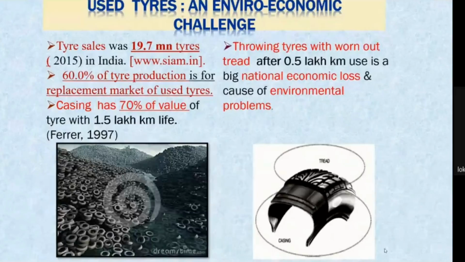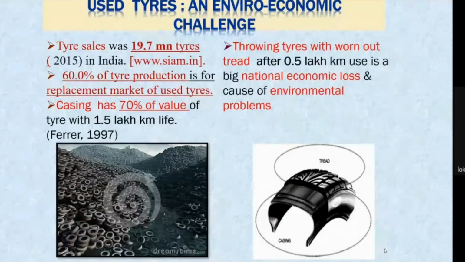Both the casing as well as the tread are made from virgin material. So what we are doing is discarding this tire, and the casing still has around 80,000 kilometers of life.